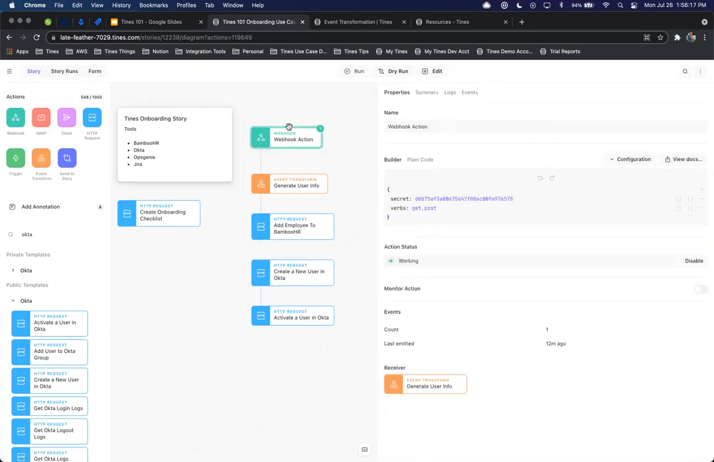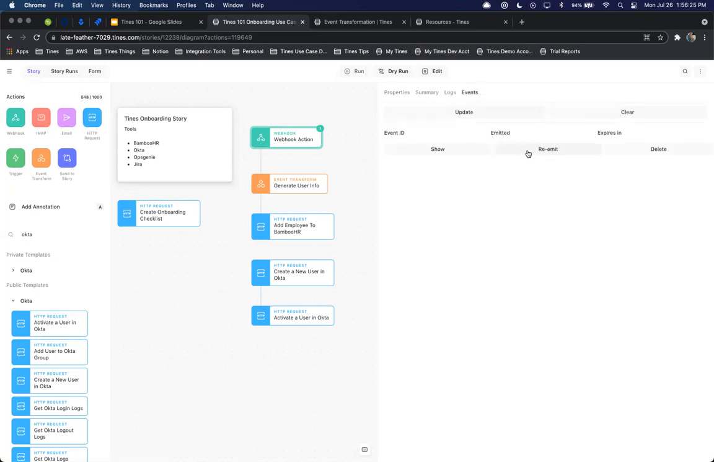And a little trick that you have the ability to do, instead of having to go through and resubmit all the information in the form, we can select our webhook action. We can go to events, click re-emit, and that's going to rerun the event for us. So now we'll start to see all of this information, and we have a little bubble here so we can see what's going on with the times issue.